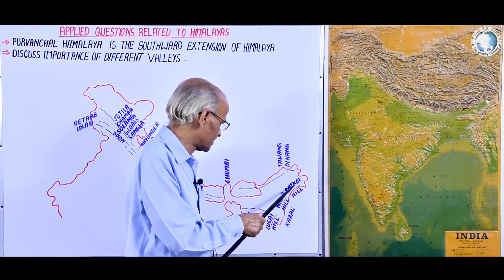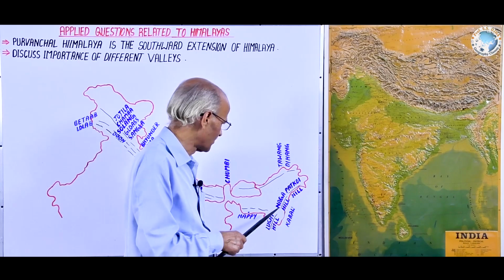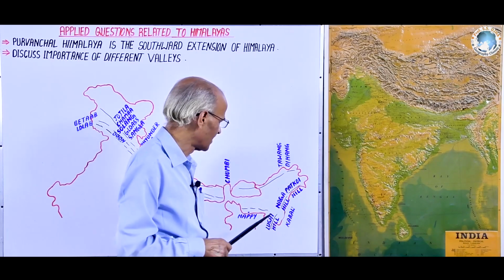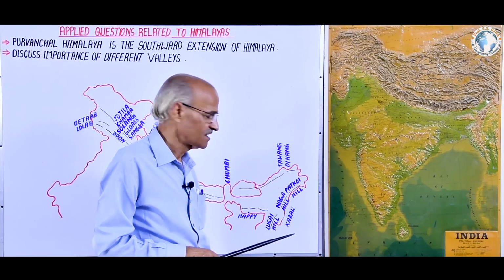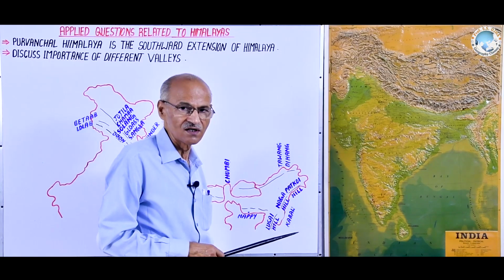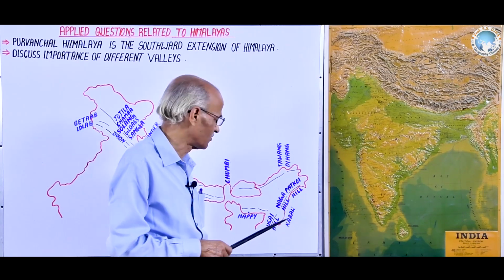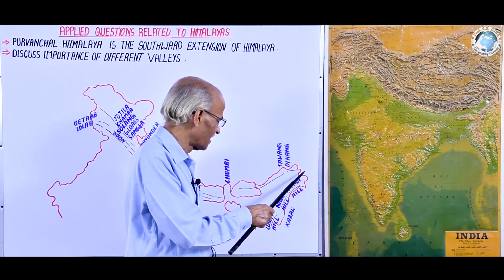Structurally, the eastern Himalayas are similar to the entire Himalayas. For example, like the entire Himalayas, in the Purvanchal Himalayas also there is a tertiary folded sedimentary structure wherein sandstone, limestone, marble, slate, clay, etc. are found.